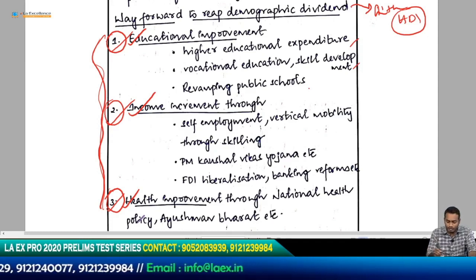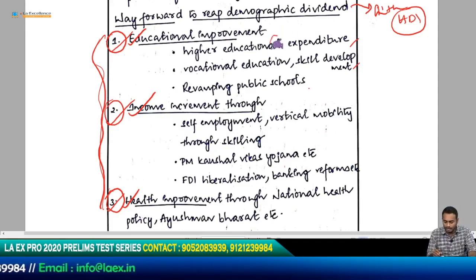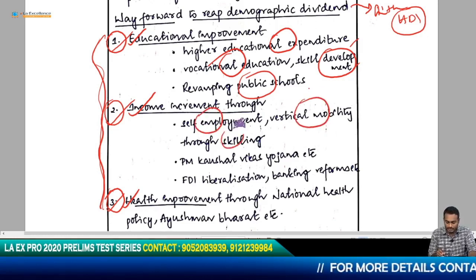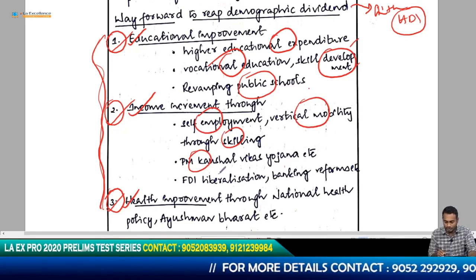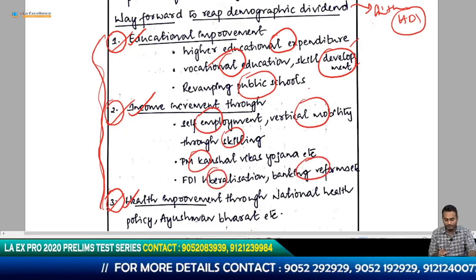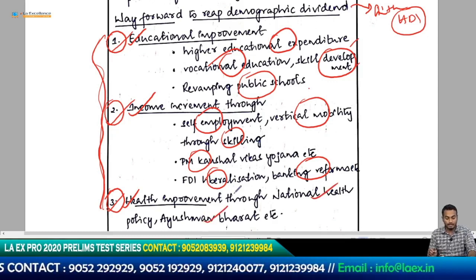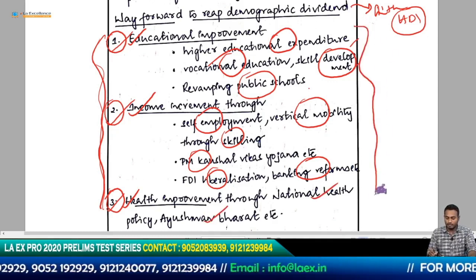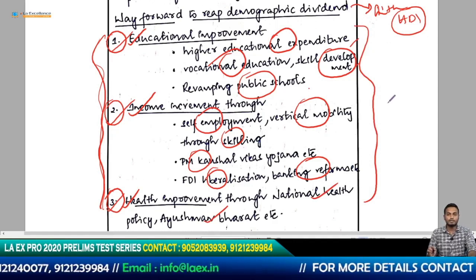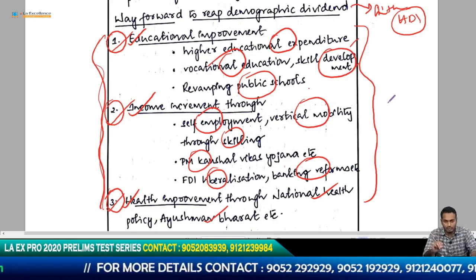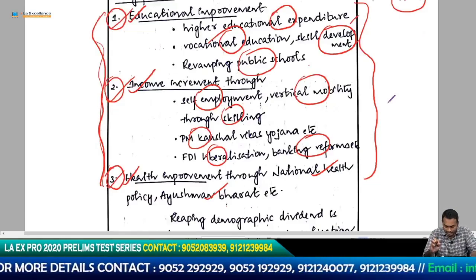Okay. So educational improvement, how do you do it? Higher educational expenditure, vocational education, skill development, revamping public schools. Good. Income increment through self-employment, vertical mobility through skilling, Pradhan Mantri Kaushal Vikas Yojana, FDI liberalization, banking reforms. Health improvement through national health policy, Ayushman Bharat, etc. Okay, so he has pointed out so many points here using the 3 prongs of educational improvement, income improvement, and he is also talking about health improvement. Okay, good. Let's see how he concludes.